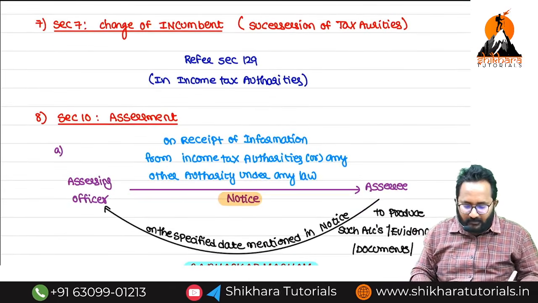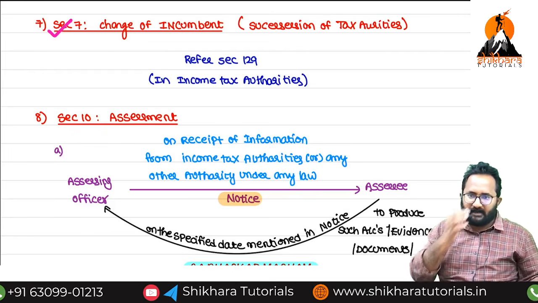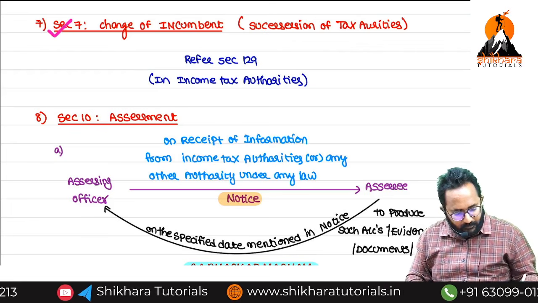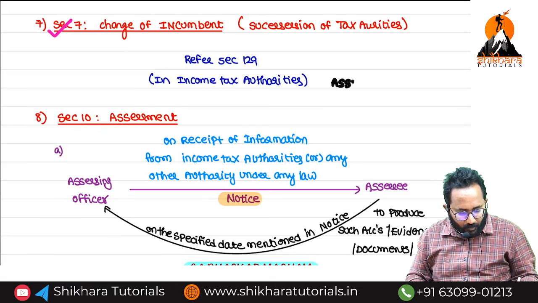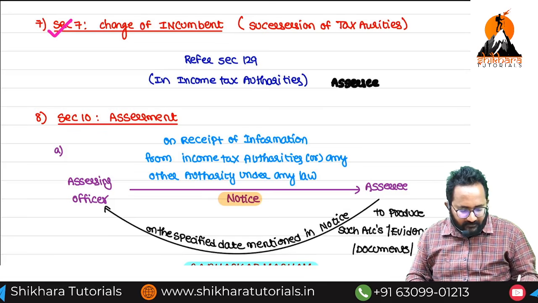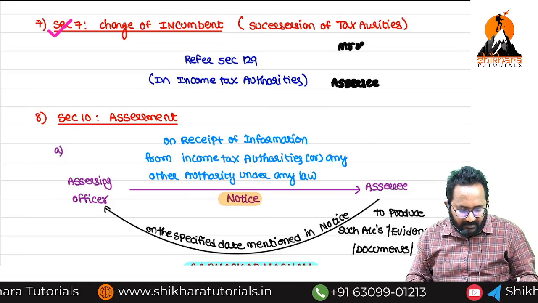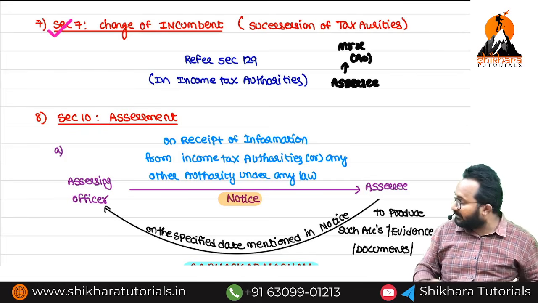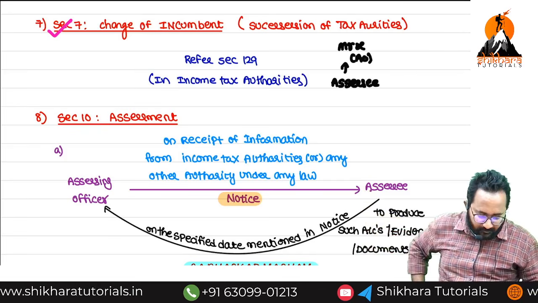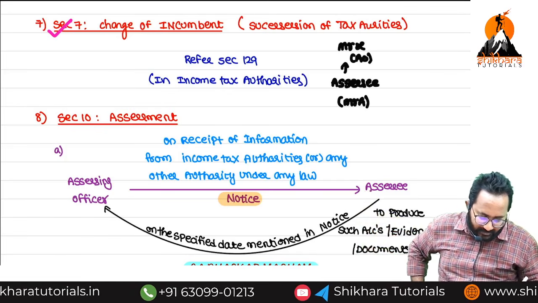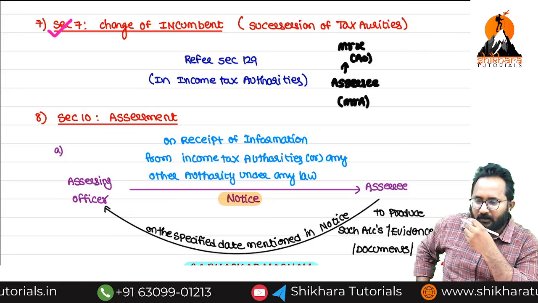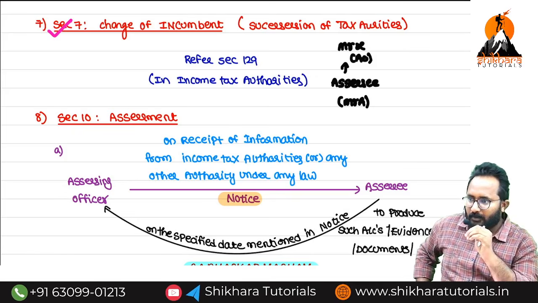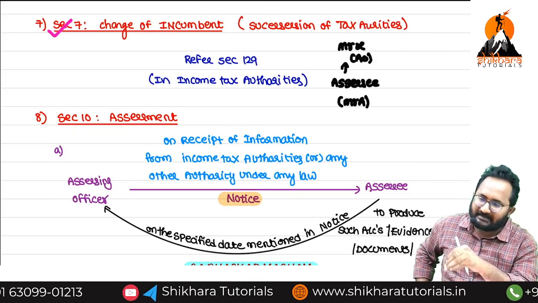Next, change of incumbent. Let me tell you, ma. SSE is there. Now SSE related assessment is taken by Mr. X as an AO. Who has taken the assessment of SSE, ma? SSE is nothing but Mr. A. Who has taken the assessment, ma? Mr. X. So due to resignation, due to death, due to removal, Mr. X is removed.